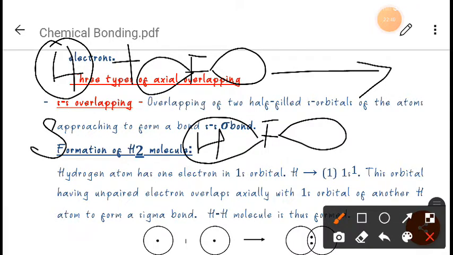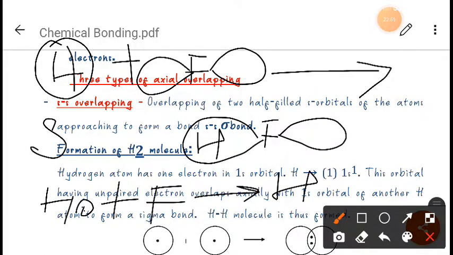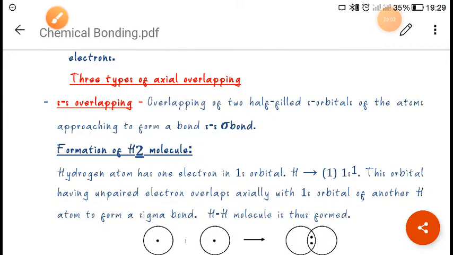So they are forming what here? Suppose there is one electron here, one electron here, plus fluorine. So what will they form? They will form hydrogen and fluorine is here. So this type of bond is called what? Here also we can say sigma bond. This is sigma bond, this is sigma bond, they are forming sigma bond. So I hope you have understood what is sigma bond.